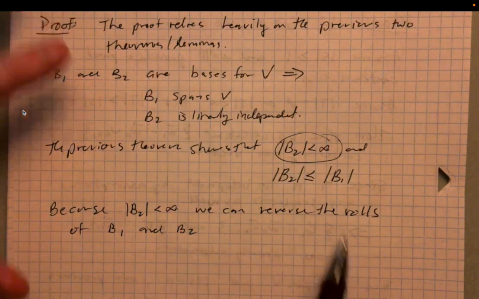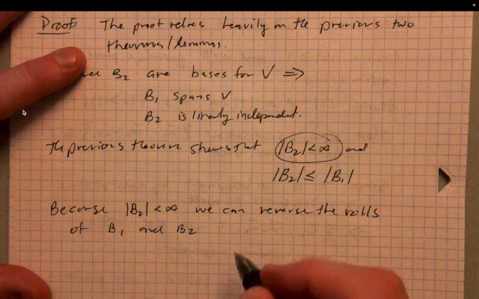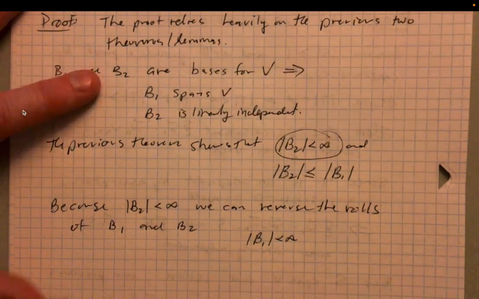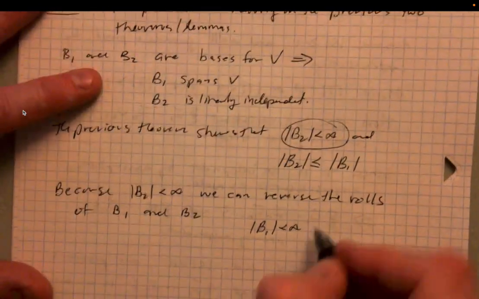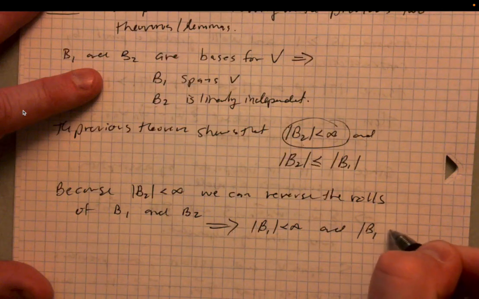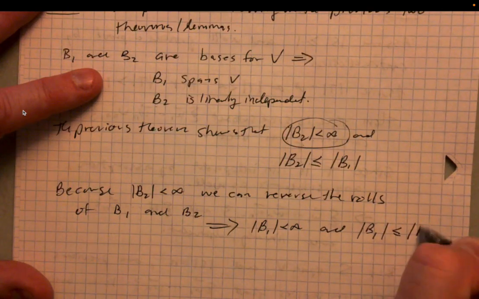What does that mean? Well, because the size of B2 is less than infinity, that means the size of B1 is less than infinity. That's not helpful. We already knew that. But the helpful piece is, the size of B1 must be less than or equal to the size of B2.